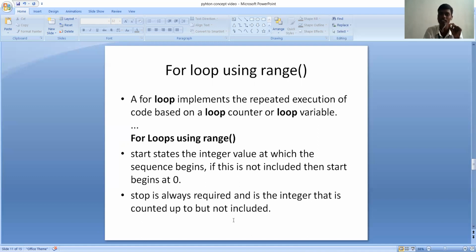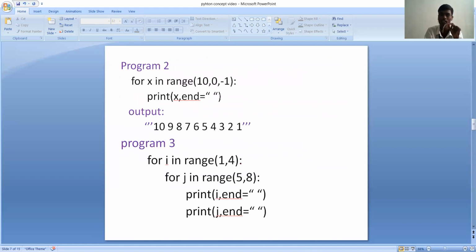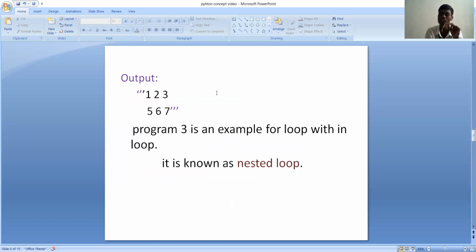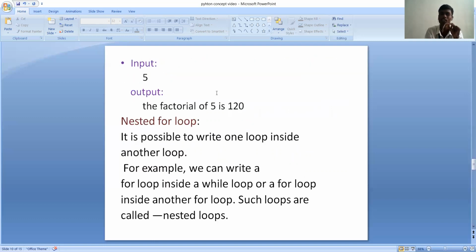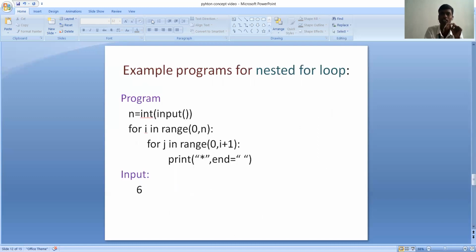This says that if we have not given the start value, the arguments, here we have given 3: start, stop and step. If we have not given the start value, the interpreter by default takes the start value as 0. And now an example of programs for nested for loops.